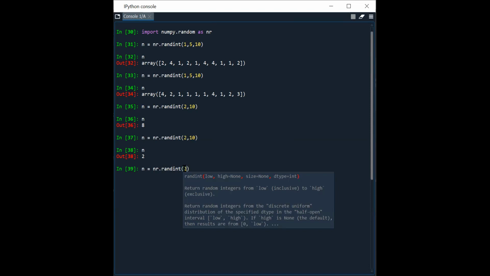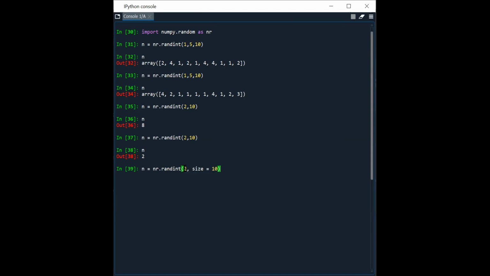So I am writing here 2 comma size equal to 10. Now what does it return? It is returning 10 values, isn't it? The size of n is 10. There are 10 elements in the array because we have specified size is equal to 10.